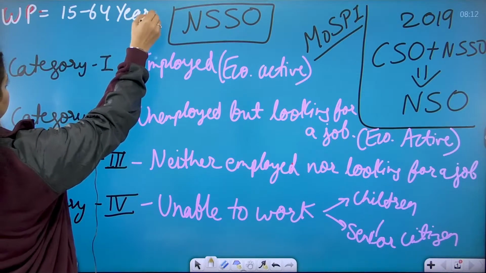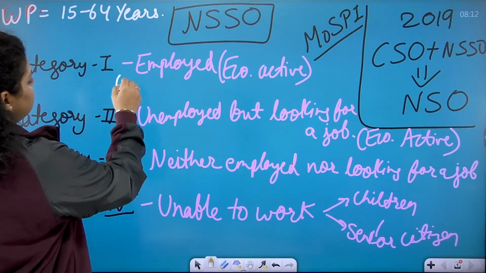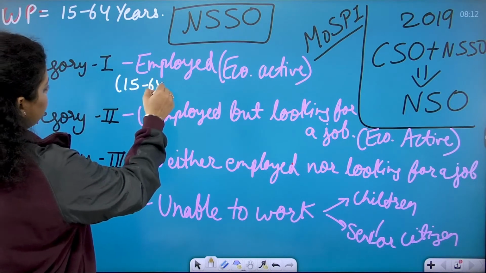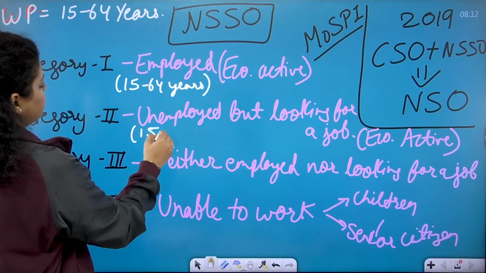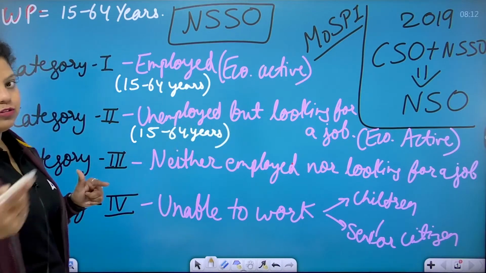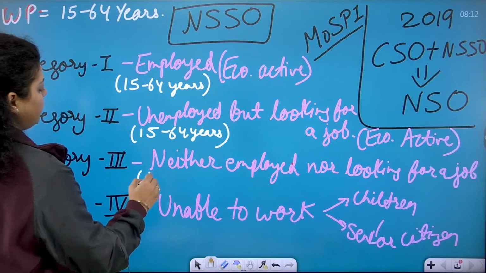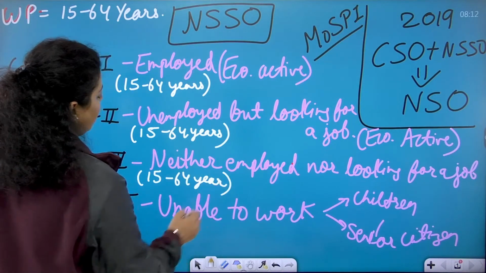According to NSSO, the working population age group is 15 to 64 years. It means category 1 covers the people who are 15 to 64 years and working. Category 2 covers the 15 to 64 years age group people who are not working but looking for a job. Category 3 covers the persons who are from 15 to 64 years old and are not working, not even looking for a job.